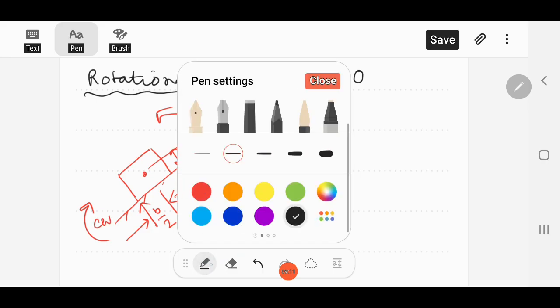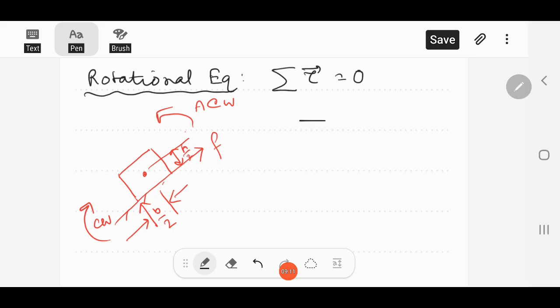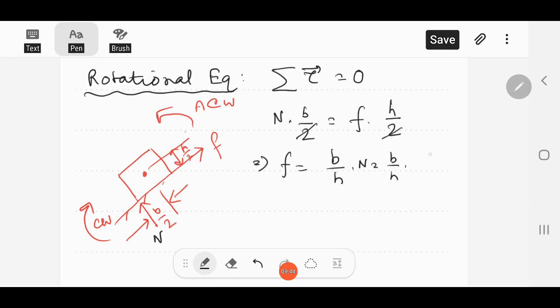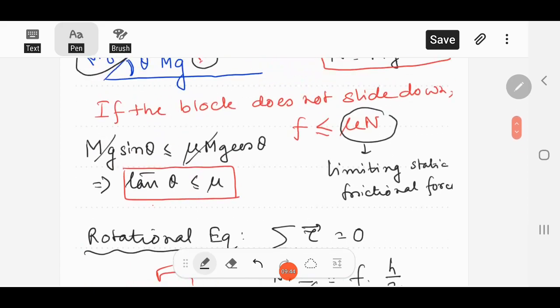From torque balance, N into B by 2 will be equal to F into H by 2. So from here, 2 will cancel out, and we'll get F is equal to B by H into N. And N is mg cos theta.